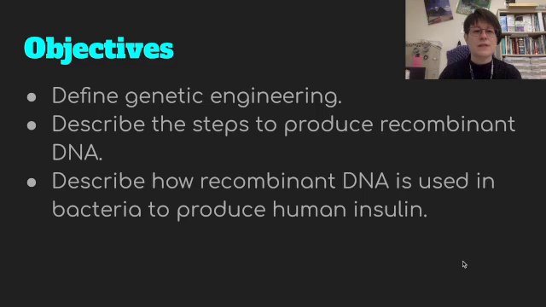So our objectives today are to define genetic engineering, describe the steps to produce recombinant DNA, and describe how recombinant DNA is used in bacteria to produce human insulin.